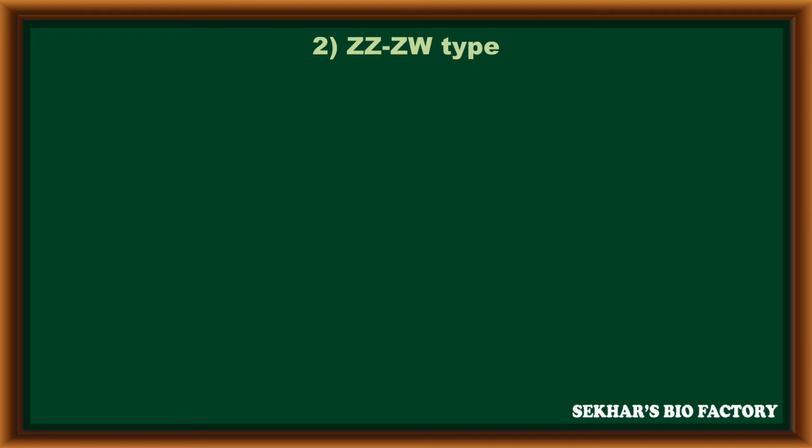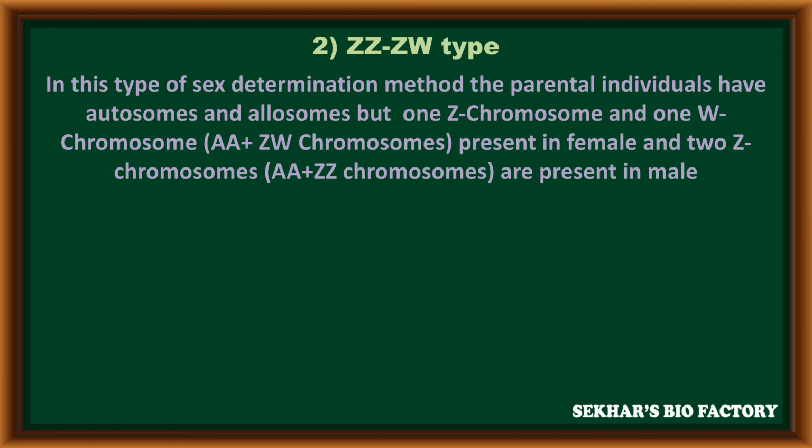Coming to the second type of female heterogamety, called the ZZ-ZW type, in this also the parental individuals have autosomes with the allosomes, but one Z chromosome and one W chromosome are present in female, while two Z chromosomes are present in male in this ZZ-ZW type of sex determination.